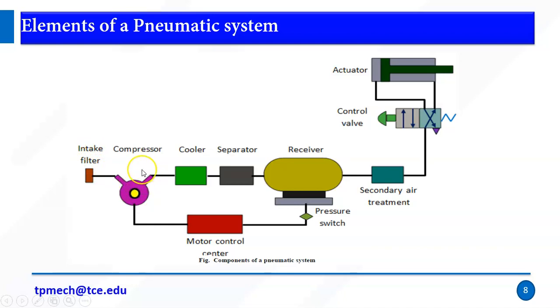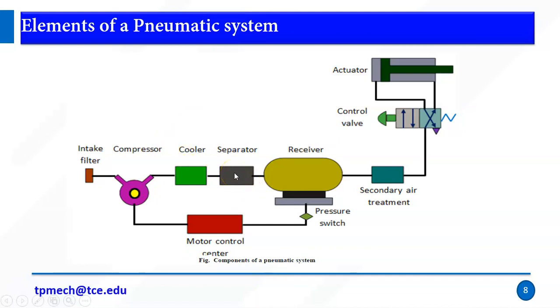It is coupled with the electric motor. So if you switch on your electric motor, the compressor will work. The compressor's work is to convert air into high pressure, high pressurized fluid. So if the pressure is increased, automatically temperature also increases. So to avoid this, we use a cooler to cool the temperature, and we have a separator.